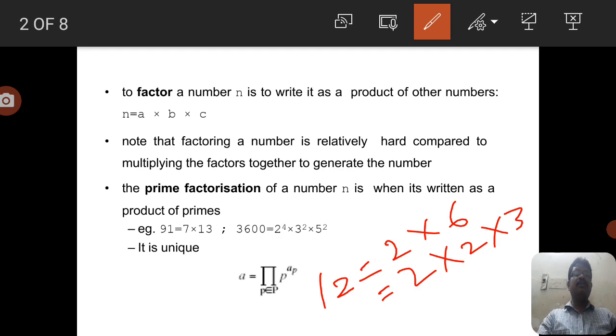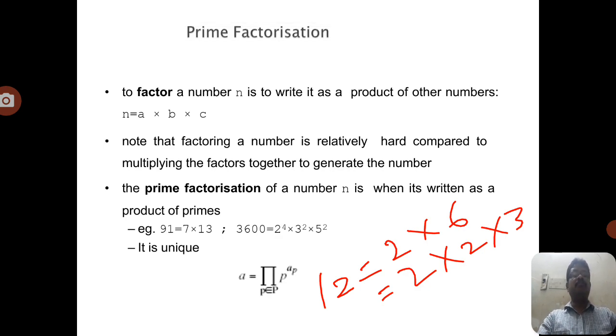So the general equation is A equals the product of p to the power a_p, where p ranges over the list of n primes. Pi is symbolically the product symbol.